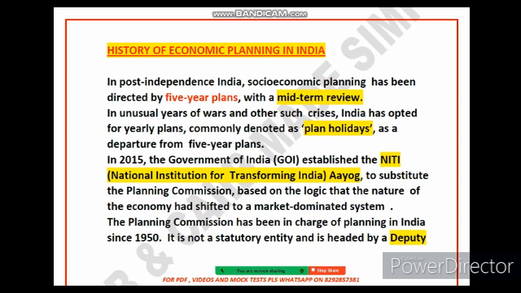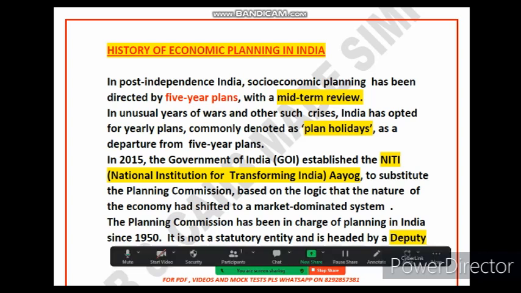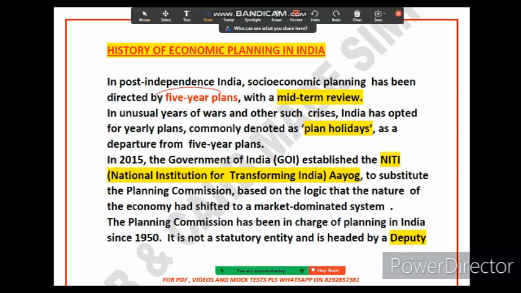So friends, the first thing is the 5-year plan. Basically, these are plans that outline the government's economic and social goals for a period of 5 years. The first 5-year plan was launched in 1951. Please remember, the first 5-year plan was launched in 1951. Since then, there have been 12 5-year plans.